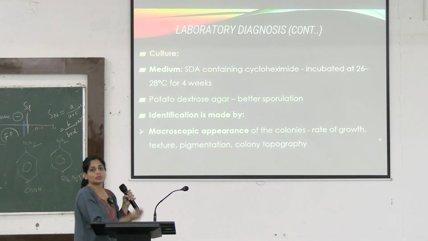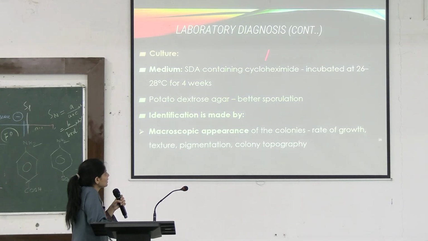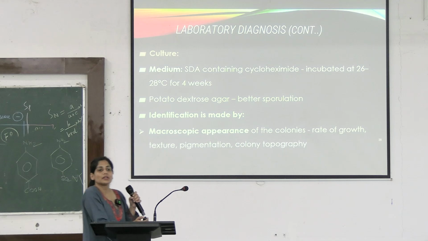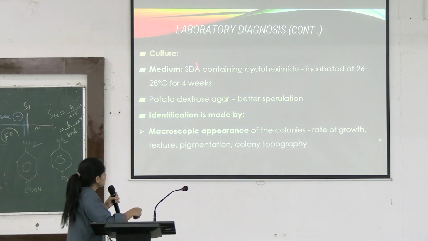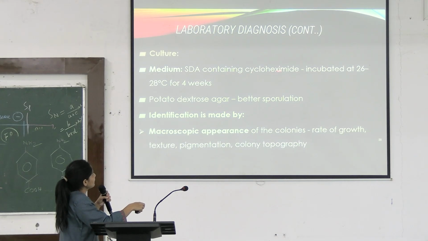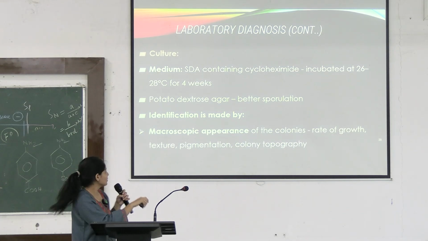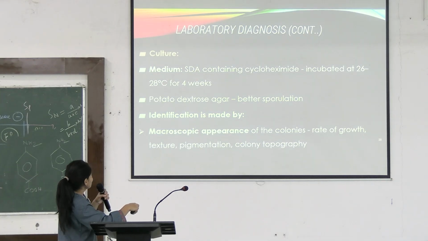What is the medium to inoculate dermatophyte? SDA agar with cycloheximide. Cycloheximide is what? Cycloheximide is an antifungal which you use so that other environmental fungi do not grow while you are finding dermatophyte in the specimen. So you are using SDA agar, Sabouraud dextrose agar containing cycloheximide, and you incubate it for minimum 3 weeks and up to 4 weeks at 26 to 28 degree temperature. Okay. Then for better sporulation, you can use potato dextrose agar.